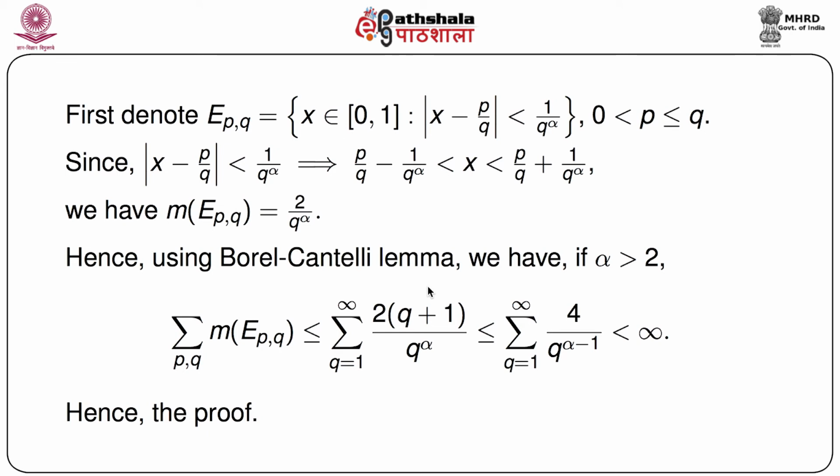Now we just directly apply the Borel-Cantelli lemma. For alpha greater than 2, the summation over all p, q of m of E_pq is less than or equal to the summation over q equals 1 to infinity of 2 times (q plus 1) by q to the power alpha. With a little bit of algebra, this is less than or equal to the summation over q equals 1 to infinity of 4 by q to the power alpha minus 1. Note that alpha is greater than 2, so alpha minus 1 is greater than 1. That means this entire quantity is finite. So that actually proves the result.